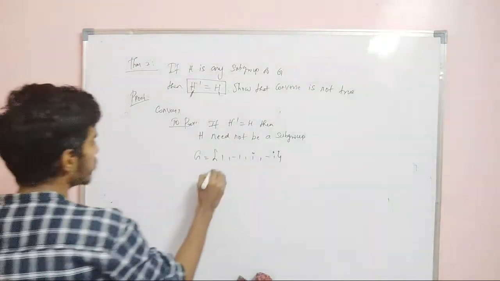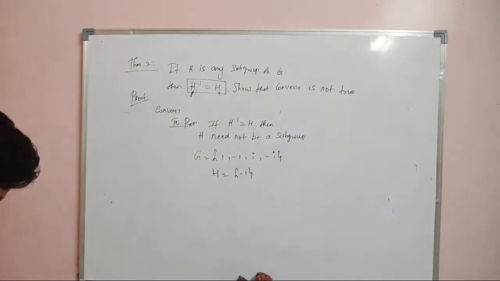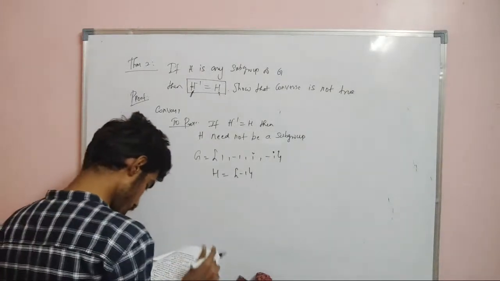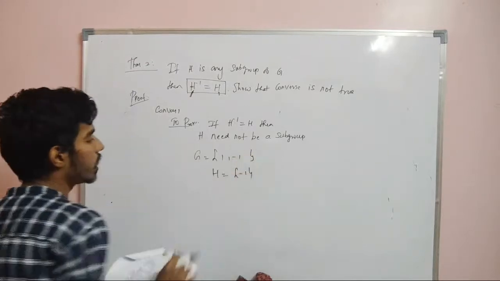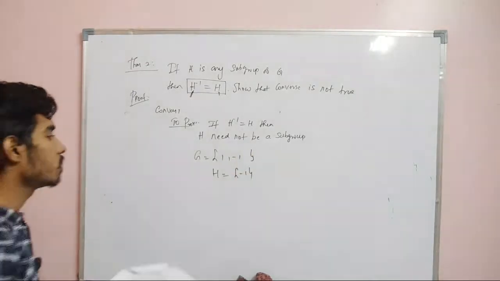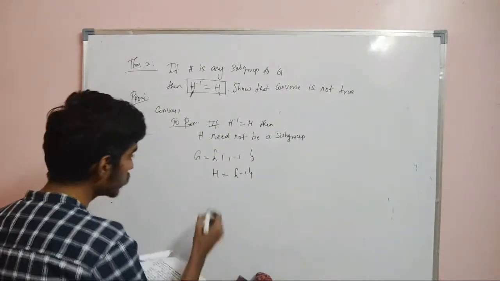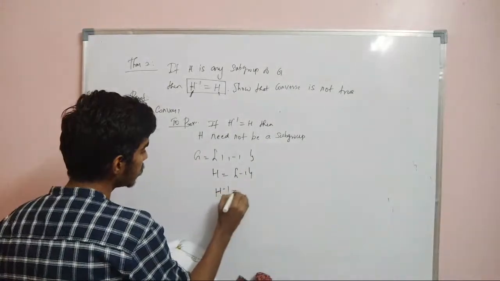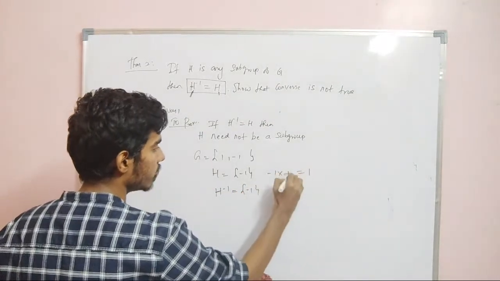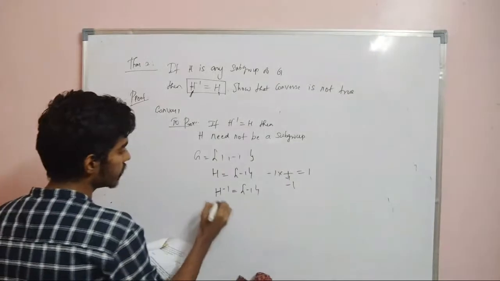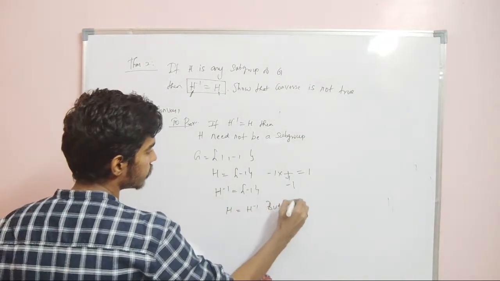So let us take H is equal to minus 1. Now let us restrict that G is equal to 1, minus 1, that is the set of all second roots of unity. Now let us take h to be equal to minus 1. Now what about h inverse? h inverse is also minus 1, because minus 1 into something has to give me 1, this element is also minus 1. So therefore H is same as H inverse, but H is not a subgroup.